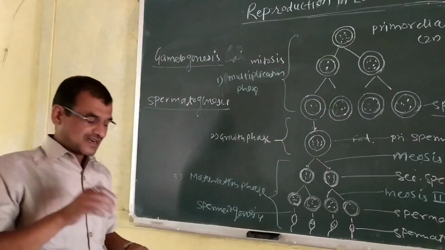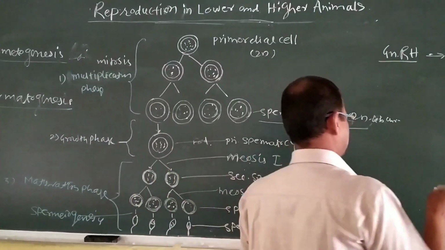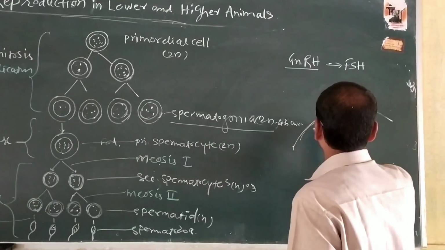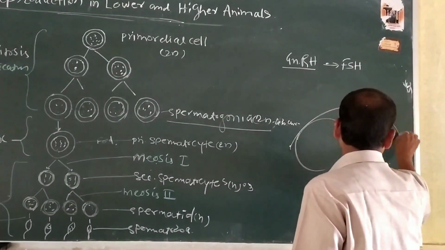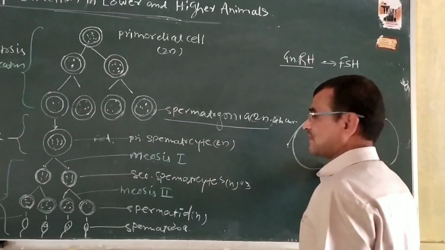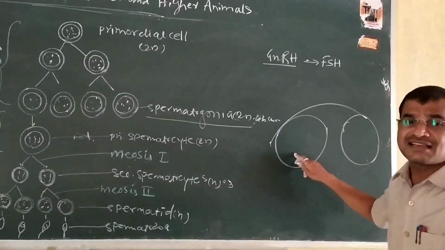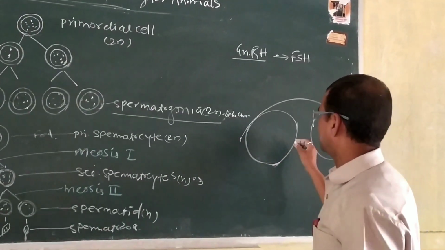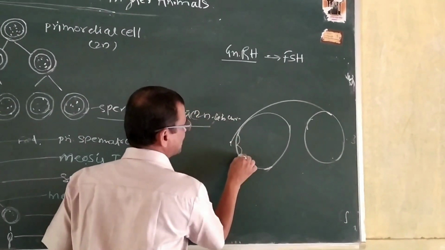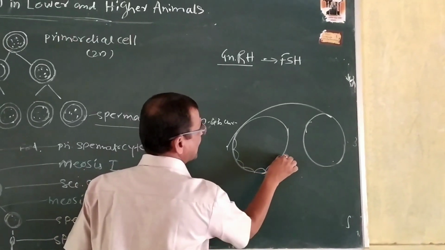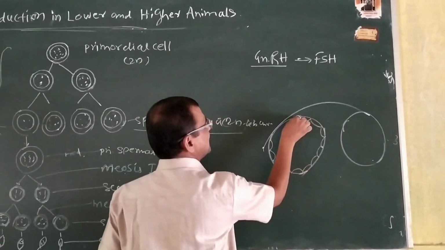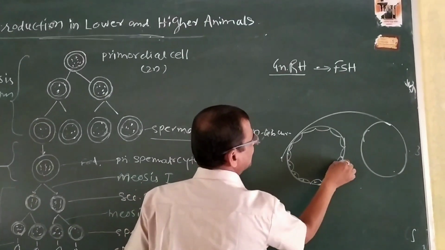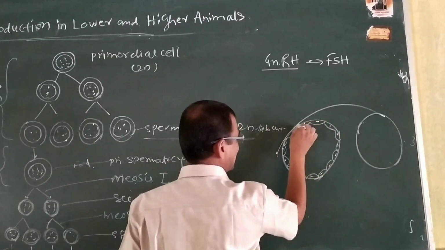In the male, you have studied in the previous lecture the TS of testis. For understanding, I am drawing this TS of testis. In the TS of testis, there are many seminiferous tubules. These rounded structures are the seminiferous tubules. These rounded seminiferous tubules are lined by the cuboidal germinal epithelial cells, the germinal epithelium lining the inside of the seminiferous tubule.